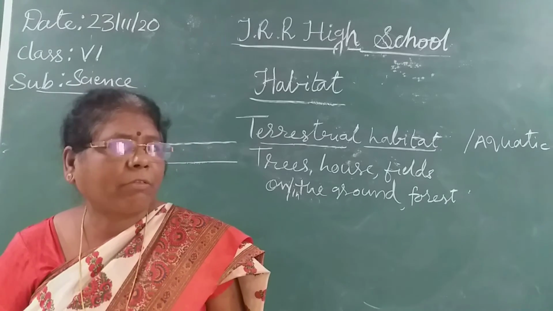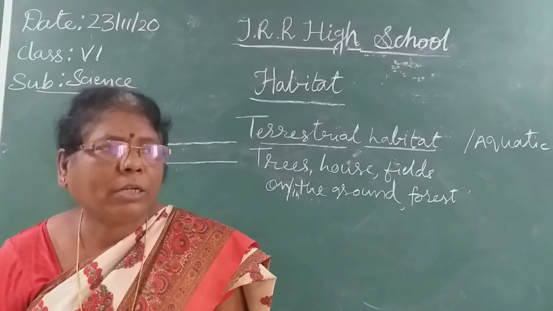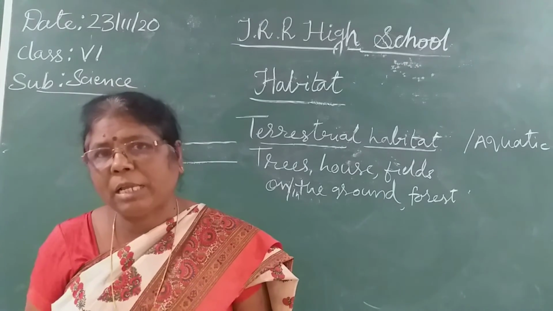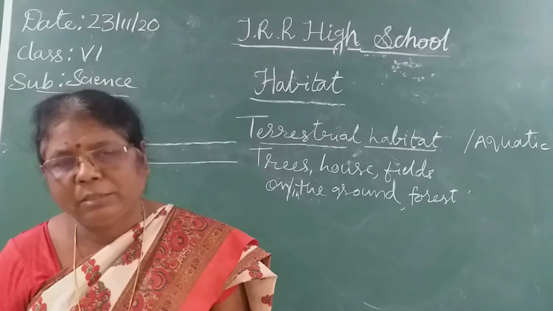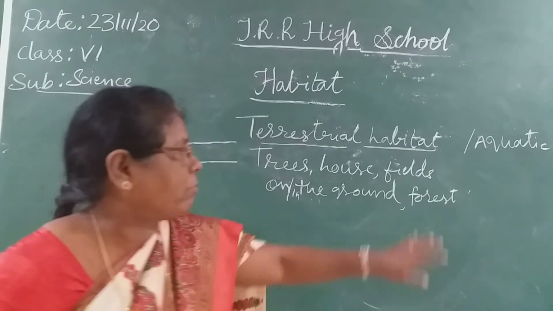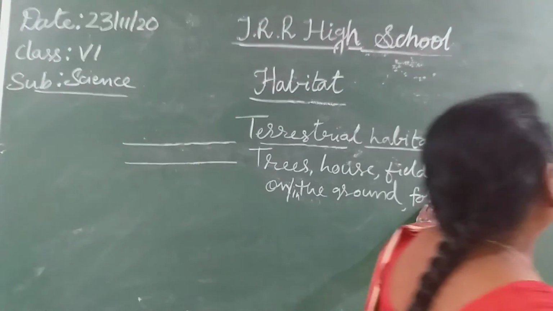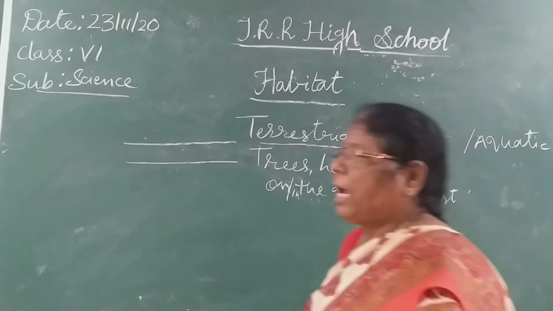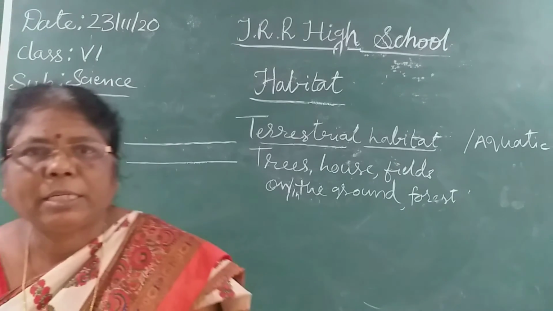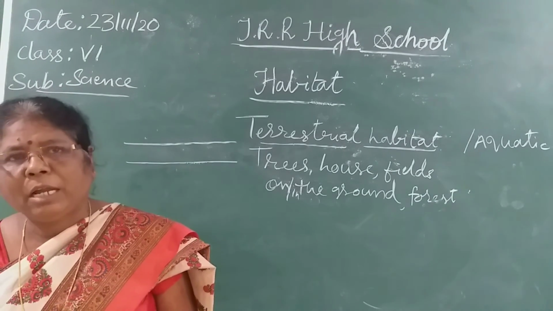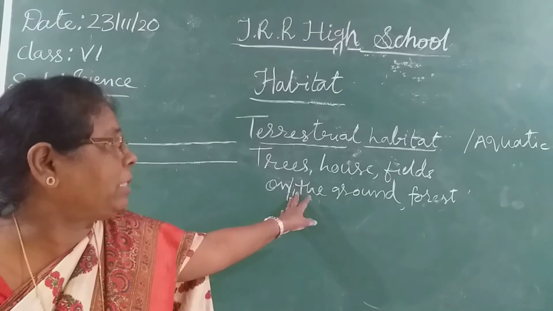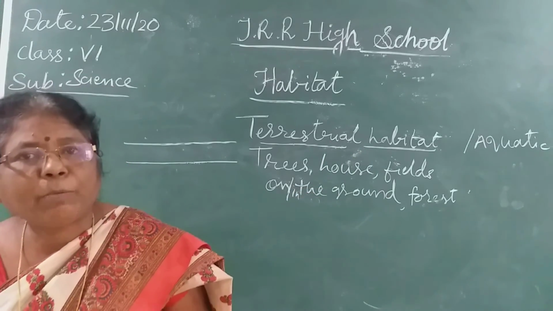The organisms or plants which live in the water are known as aquatic habitat, isn't it? Understood?